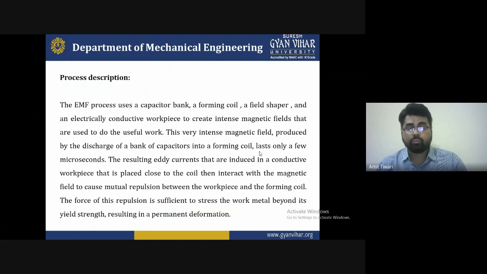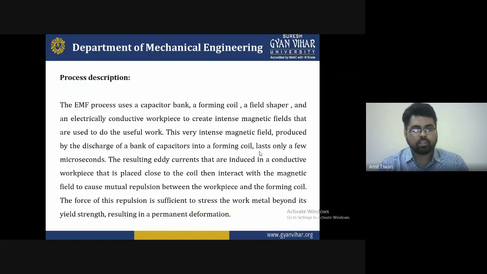This is very useful for shaping the workpiece with the help of magnetic pulse forming. This very intensive magnetic field is produced by the discharge of a bank of capacitors into the forming coil, lasting only a few microseconds. The resulting eddy currents are induced in a conductive workpiece that is placed close to the coil and then interacts with the magnetic field to cause mutual repulsion between the workpiece